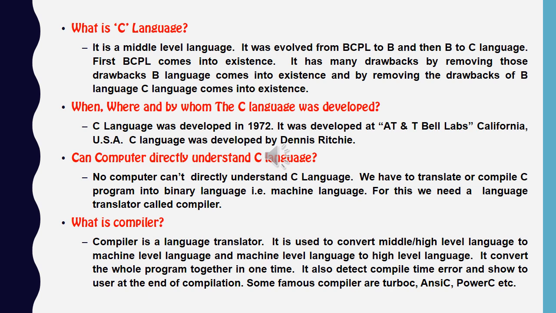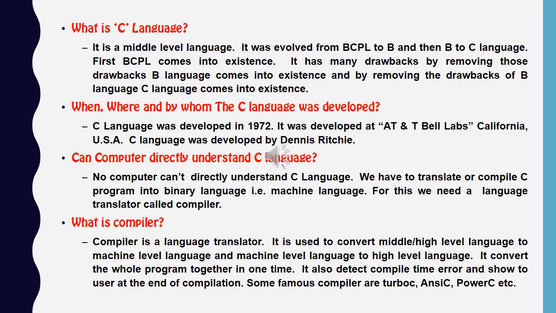What is the role of the compiler? The next question is also, what is compiler? The compiler is a translator. Its role is to convert high level language into low level language and low level language into high level language. It converts the whole program together. It takes the program code and converts it into the binary language which is understandable by the computer. After getting the result from the computer, it again converts it into the high level language or middle level language.